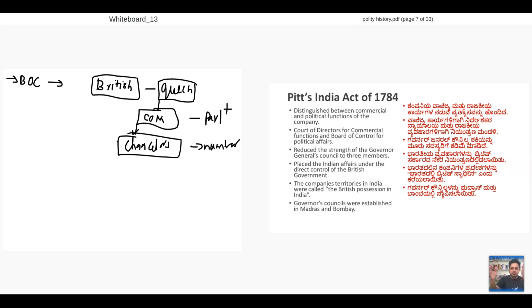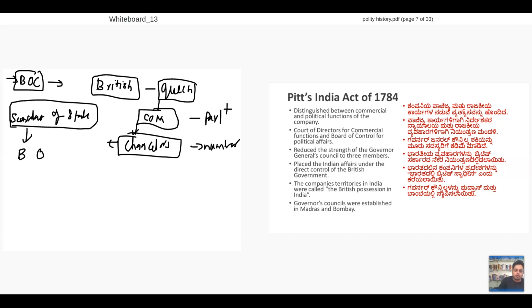This is the setup of British government. So what is this Board of Control now? From these chancellors, they will create a post called Secretary of State. They'll create this post. He will be head of a board called Board of Control.